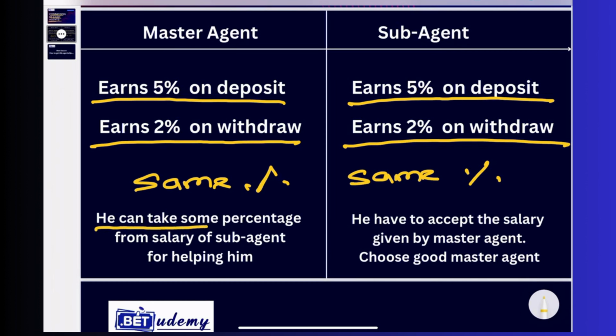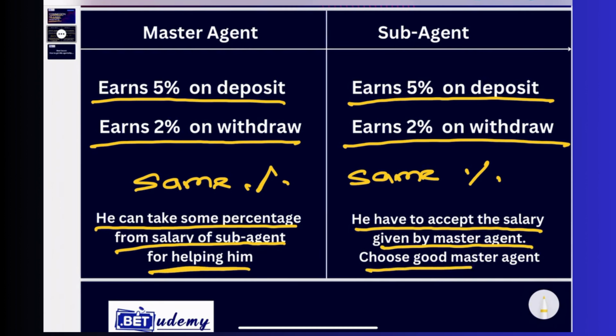Master agent can take some percentage from the salary of the sub agent for helping him. Sub agent has to accept the salary given by the master agent, so we should choose a good master agent.